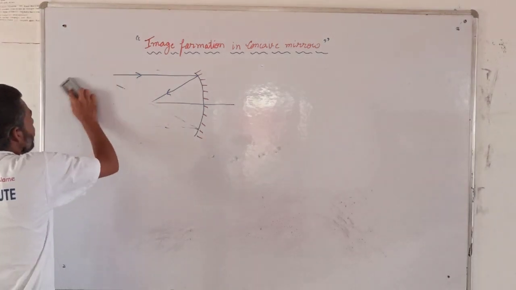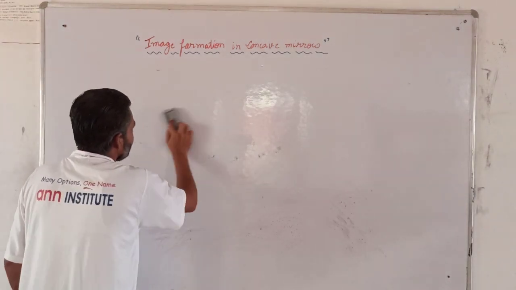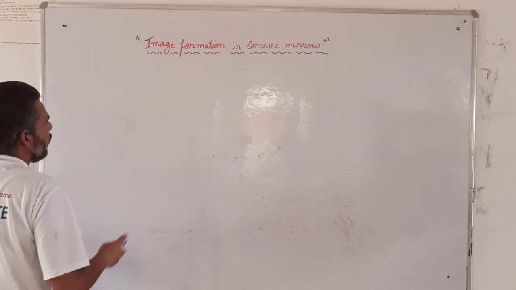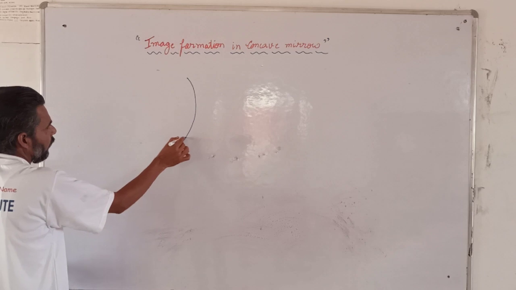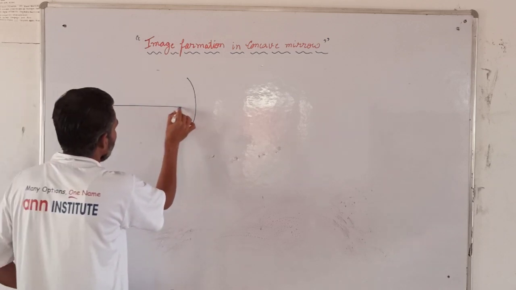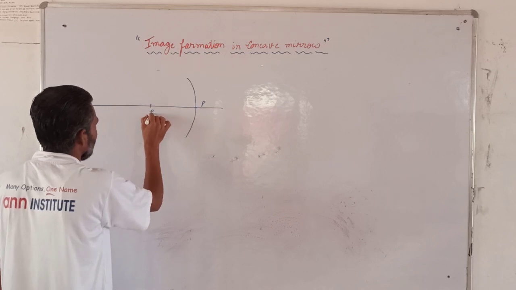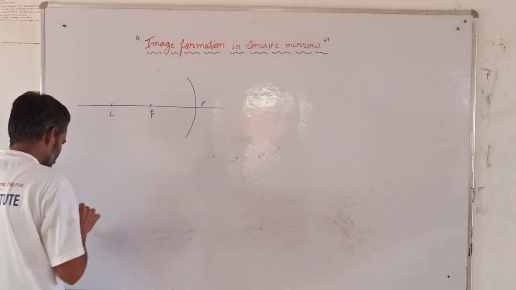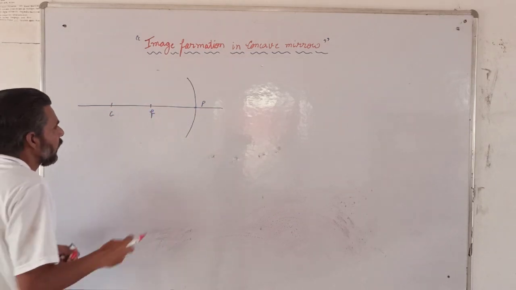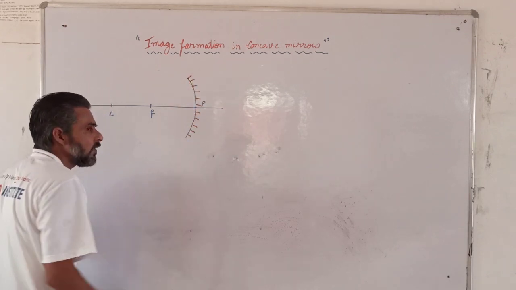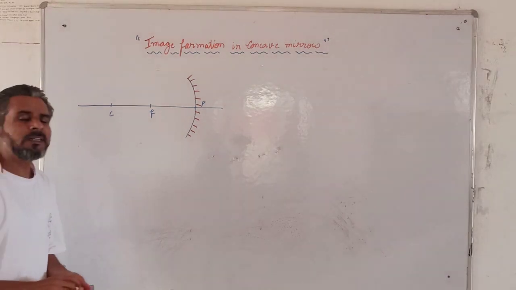Now the third case. In the first case, we studied when the object is at infinity.